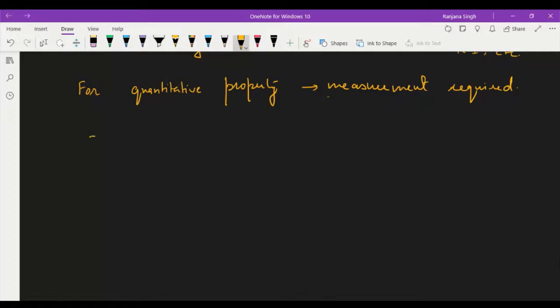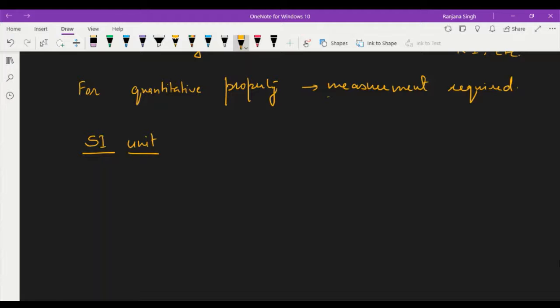The standard system of measurement is the SI unit system. Because if you measure length, you can measure it in kilometer, meter, millimeter, or in inch and all that.